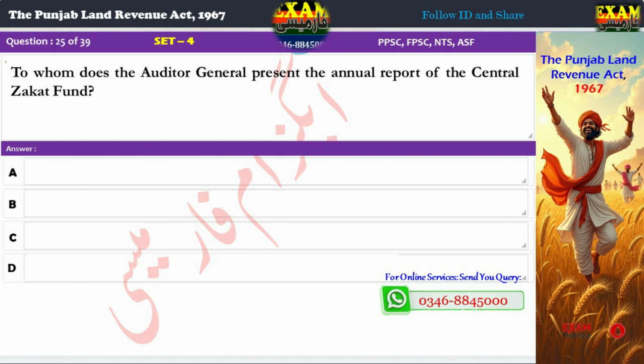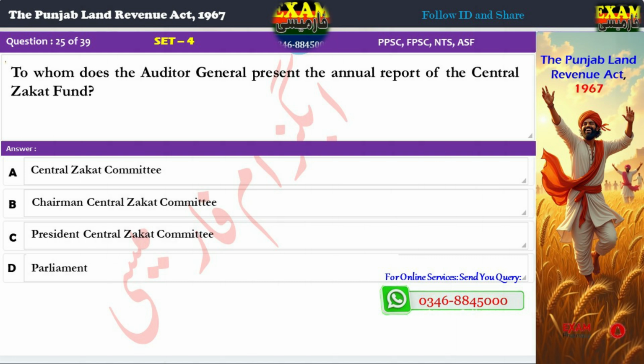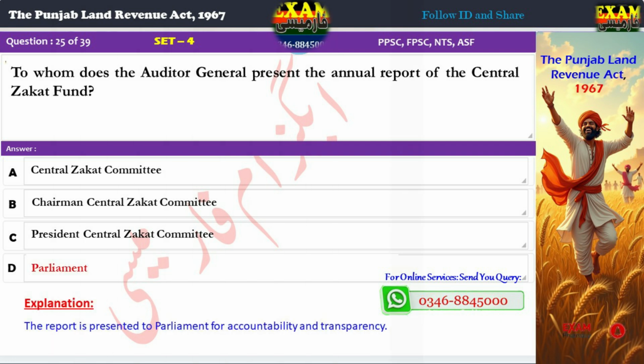Question 25. To whom does the Auditor General present the annual report of the Central Zakat Fund? A. Central Zakat Committee, B. Chairman Central Zakat Committee, C. President Central Zakat Committee, D. Parliament. Correct answer, D. Parliament. Explanation: The report is presented to Parliament for accountability and transparency.